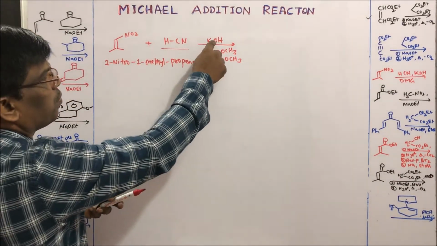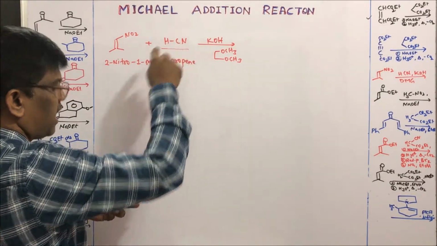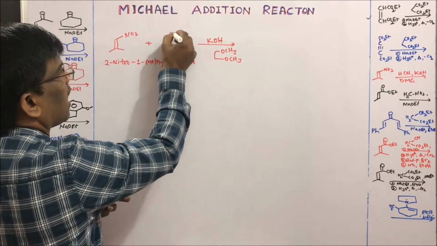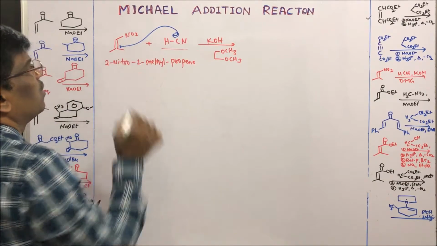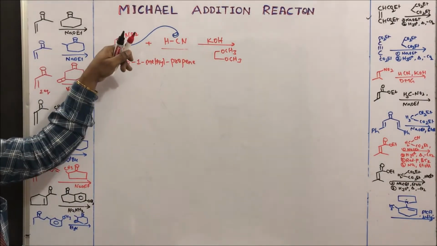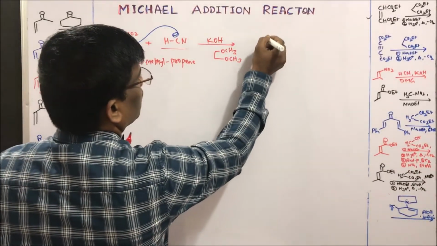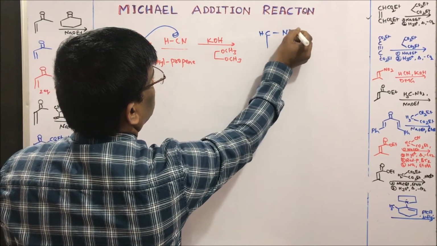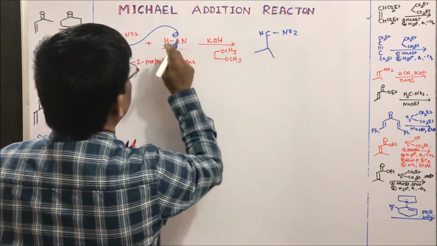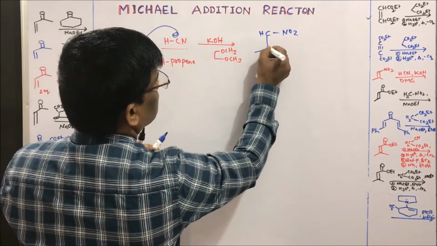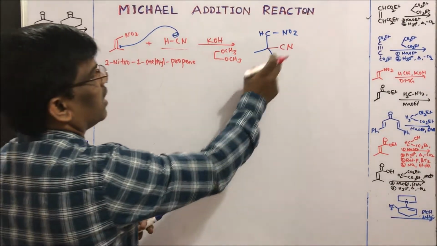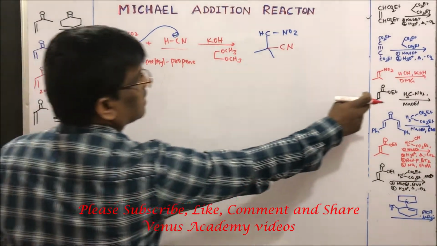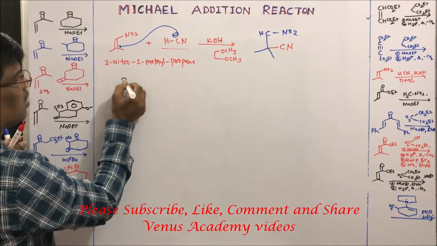It is going to take up this proton from cyanide and it makes a carbanion here. This carbanion will add to this beta carbon of the nitro compound to give CH. Nitro will be here and two dimethyls will be here, and now cyanide is going to be formed. This is a cyanonitro compound.